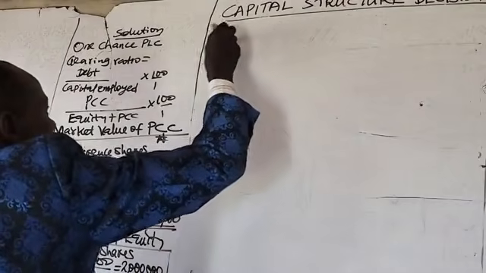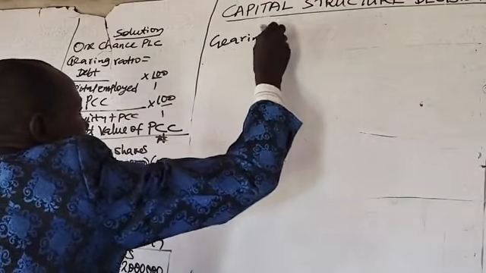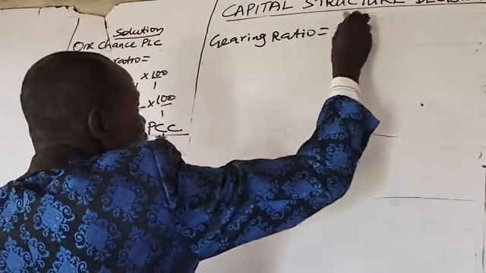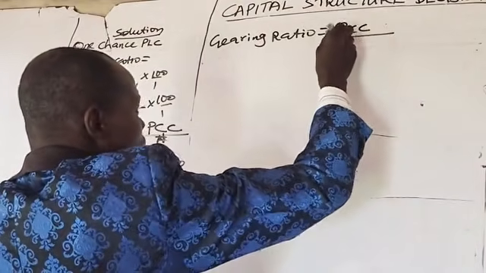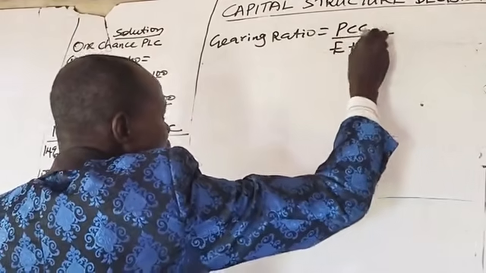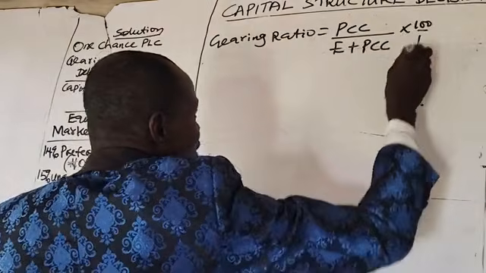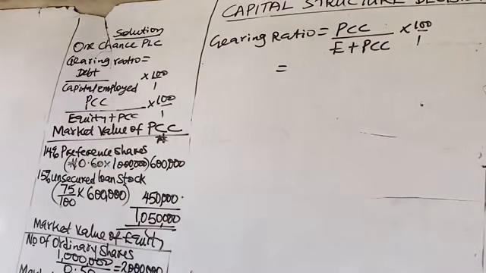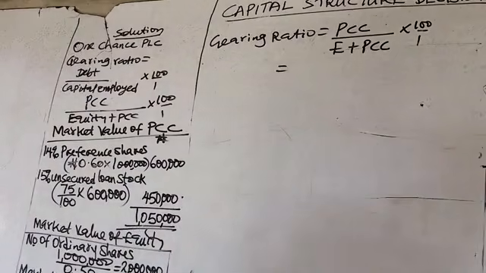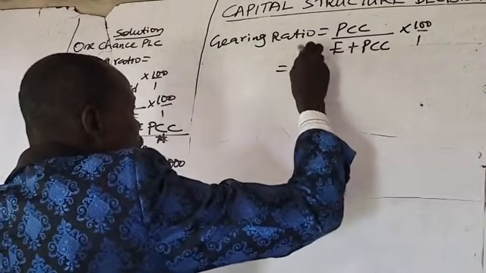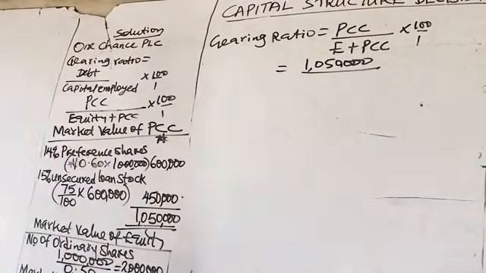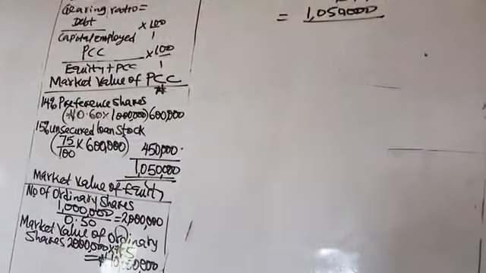Gearing ratio, I said, is equal to prior charge capital, PCC, over capital employed times 100 over 1. I've told you capital employed is equity plus prior charge capital. The market value of prior charge capital as calculated is 1,050,000 naira, so you have the numerator to be 1,050,000, divided by equity. The market value of equity as calculated is 10 million.